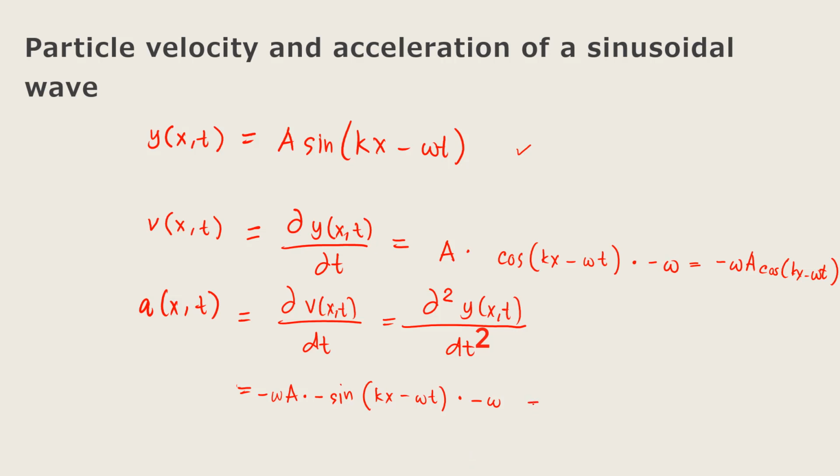So hence we have a negative omega squared A sine(kx minus omega t), or we can simply write this as minus omega squared times, take note that this whole term here is just your y(x,t). So this is your acceleration.